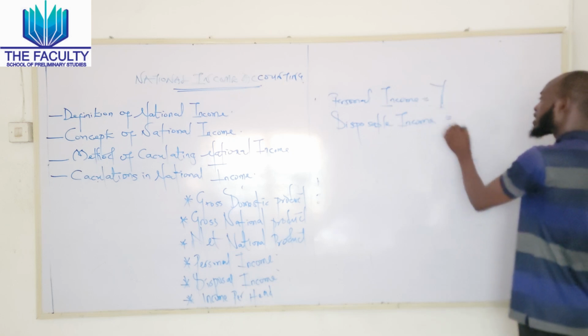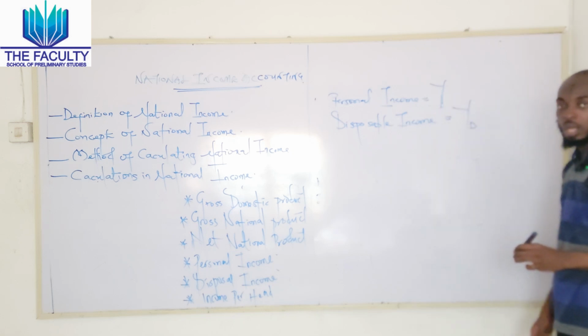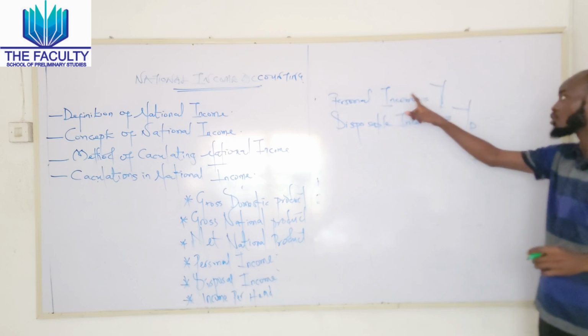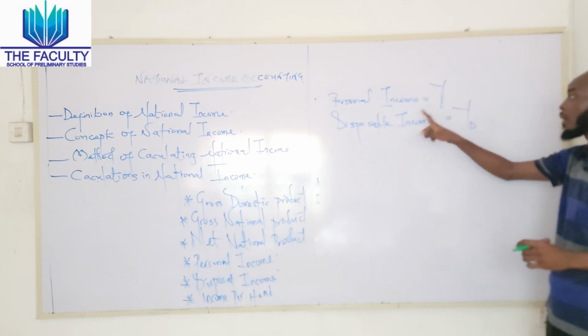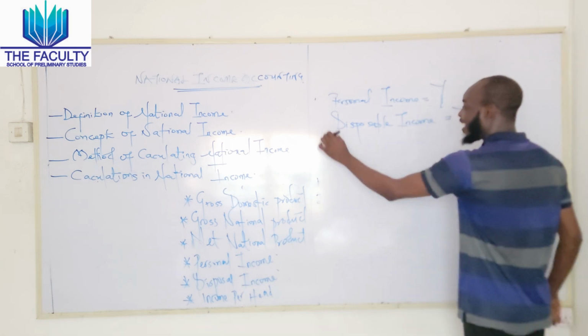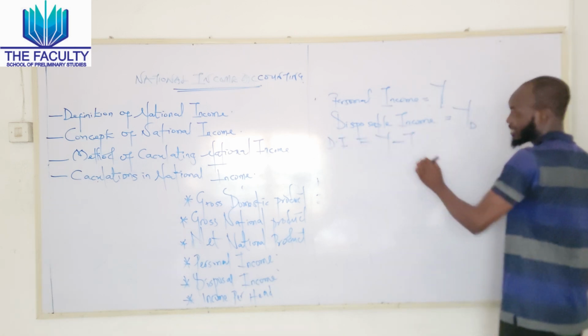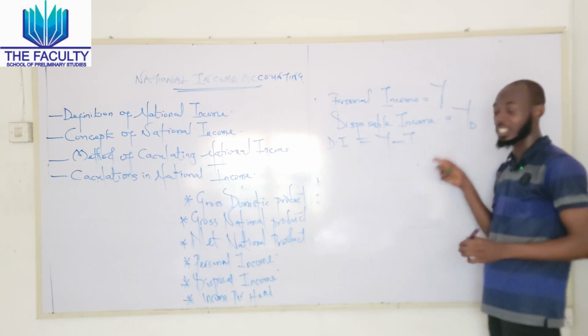We represent our disposable income as Y underscore D. So personal income is represented as Y, and our disposable income is represented as Y underscore D. Our disposable income is equal to Y minus T, income minus taxation.